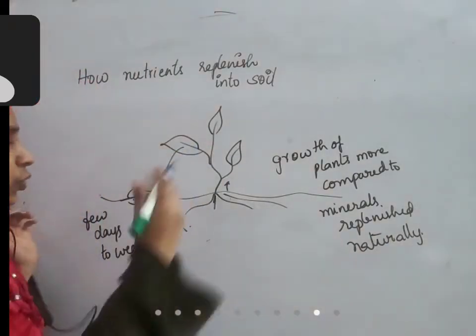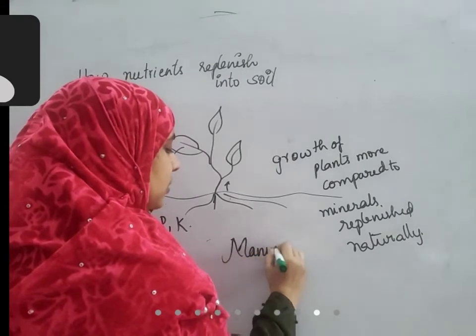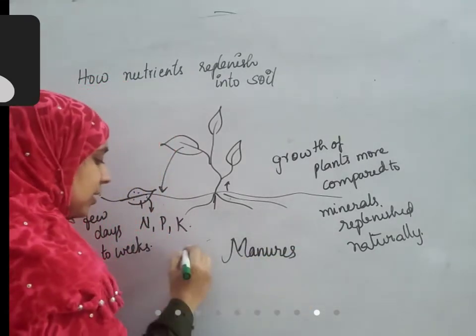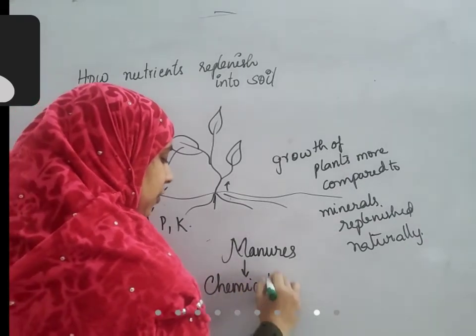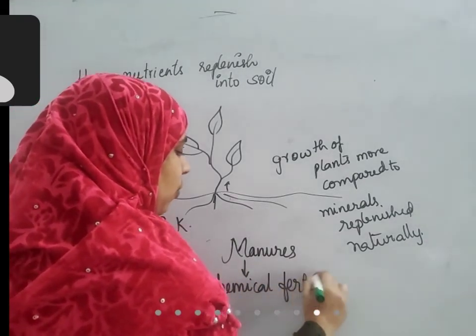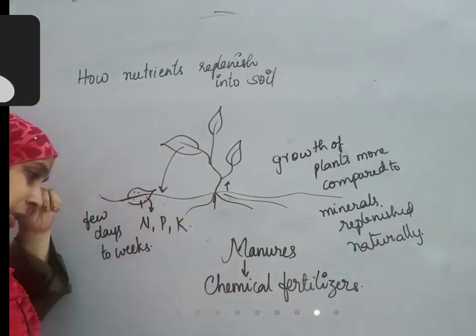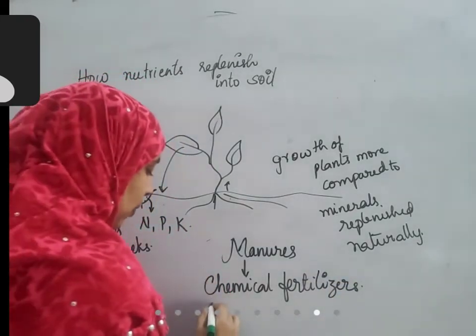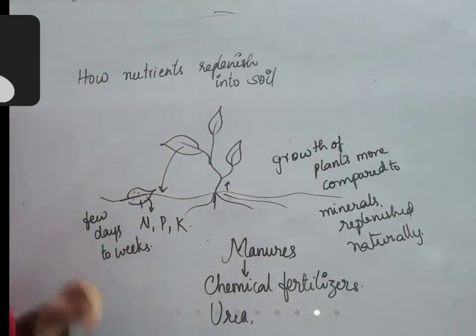So what farmers are doing nowadays is they are adding manures. Manures are chemical substances. They are adding chemical fertilizers. What are these chemical fertilizers? You can find a number of chemical fertilizers. One example you take is urea.